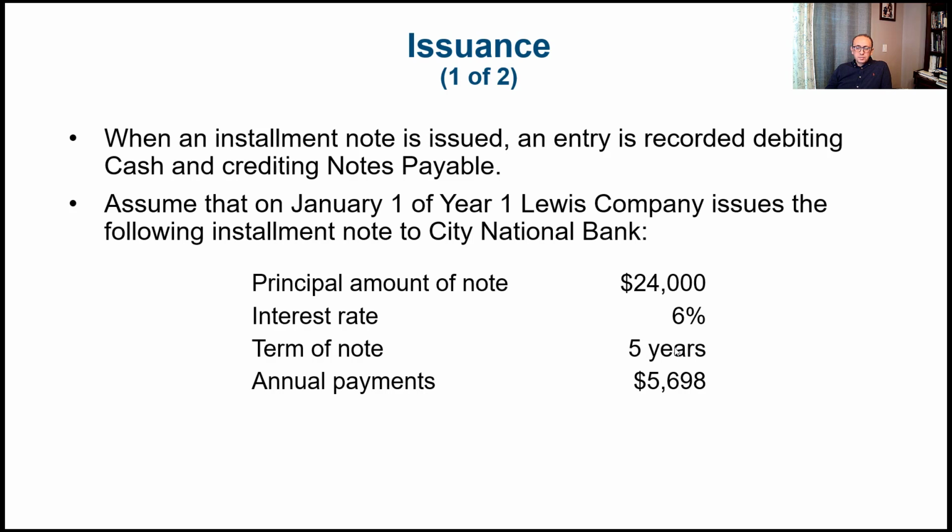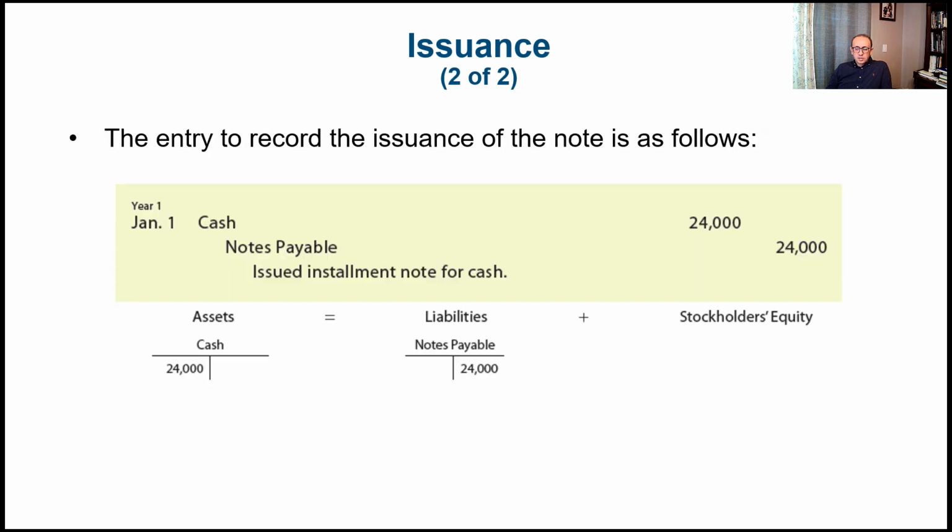So let's see the journal entry at the time of issuance. At the time of issuance, we don't need to worry about interest because we didn't incur any interest yet. The main focus is just on the principal. So the journal entry is pretty straightforward. We received cash, so we debit cash for $24,000, and we credit notes payable for $24,000. Again, notes payable is a liability that's increasing, so it increases on the credit side.